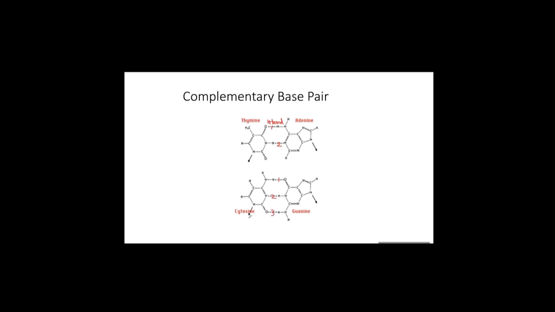According to their chemical structure, adenine and thymine can form only 2 hydrogen bonds, whereas cytosine and guanine can make 3 hydrogen bonds. Therefore, adenine cannot bind to cytosine or guanine because the number of hydrogen bonds formed is different. So adenine always binds to thymine, and cytosine always binds to guanine.